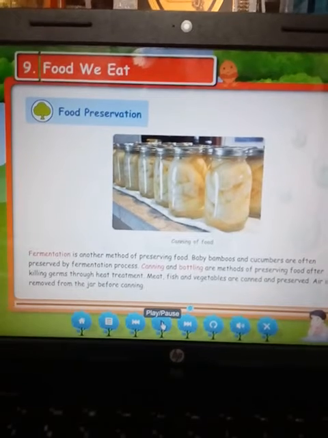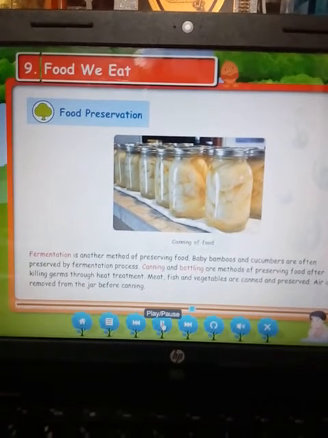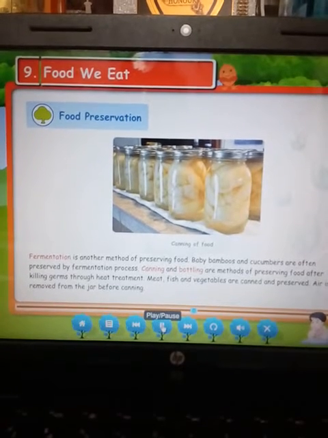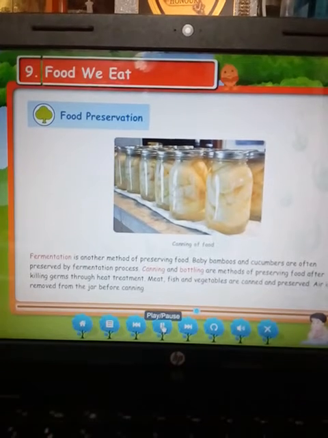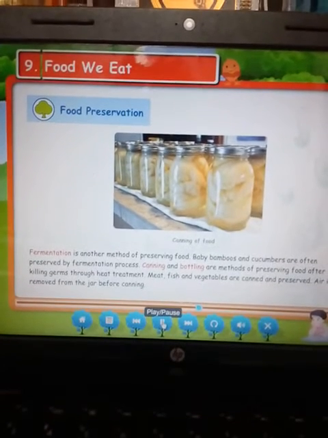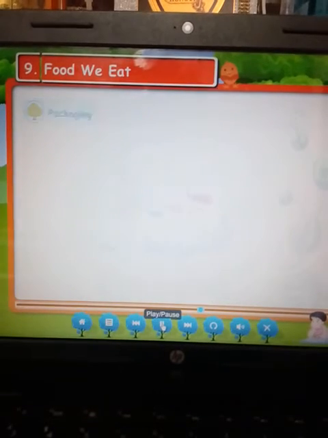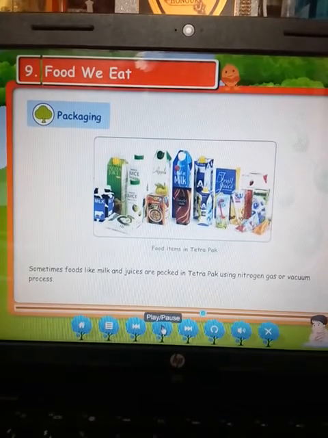Next thing, children, is packaging. Sometimes food like milk and juices is packed in Tetra Pak using nitrogen gas or the vacuum process. Again the same thing is there, children. In the vacuum process, what is happening? In vacuum, people take out all the air by the vacuum method. So when air is not there, then definitely microorganisms also do not grow in the food items.